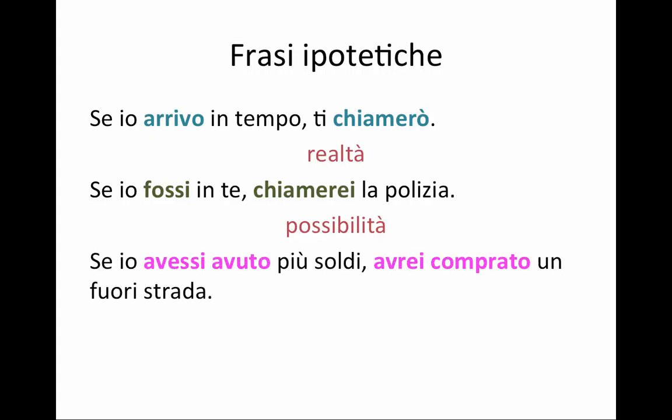This one, however, is different. Se io avessi avuto più soldi, avrei comprato un fuoristrada. If I had had more money at the time when I was making my purchase, this is all in the past, I would have bought an SUV. Can I change this? No, because I can't go back in time. This is impossible. It cannot happen anymore. And so in this case, impossibilità, I'm using the past perfect subjunctive in combination with the past conditional.